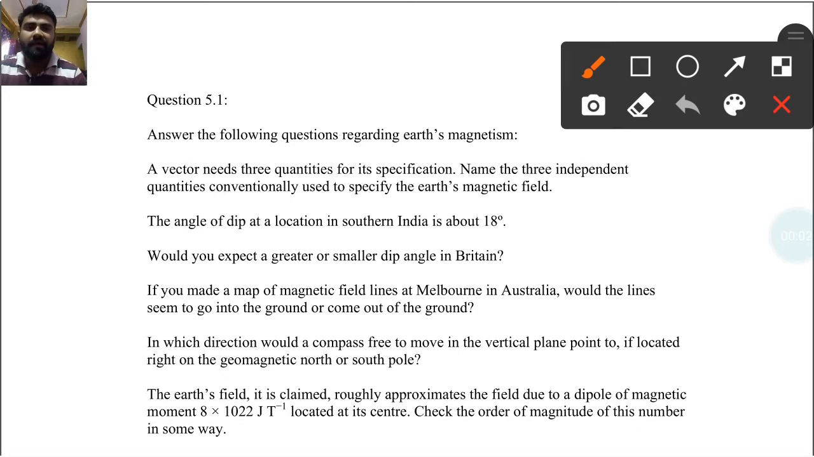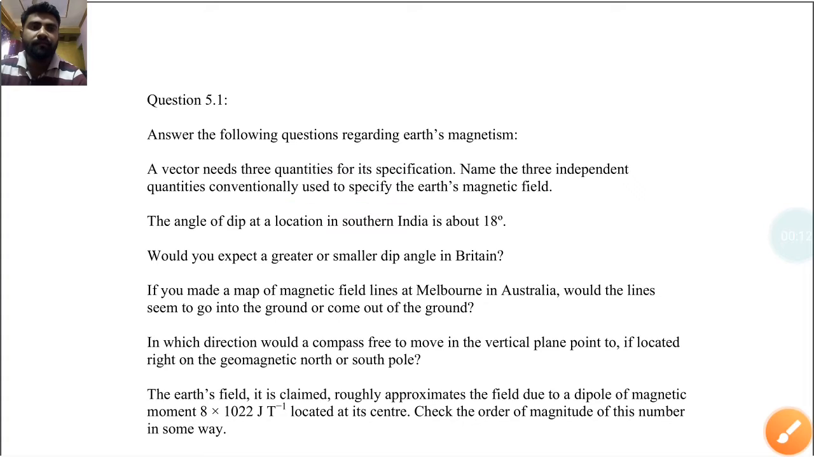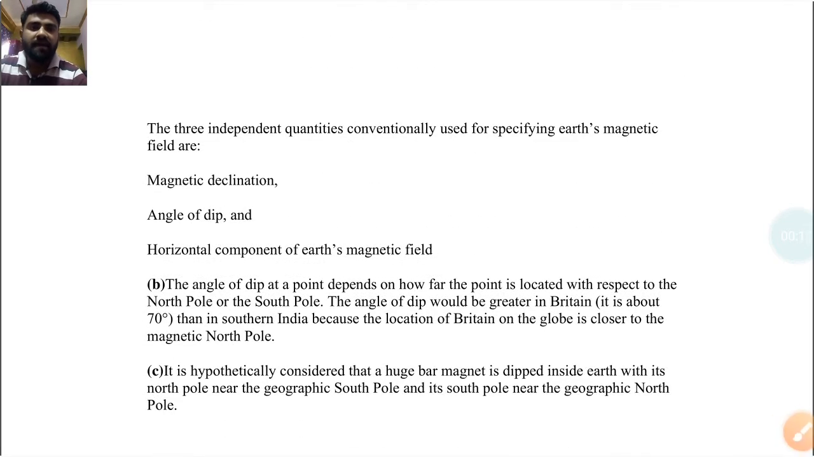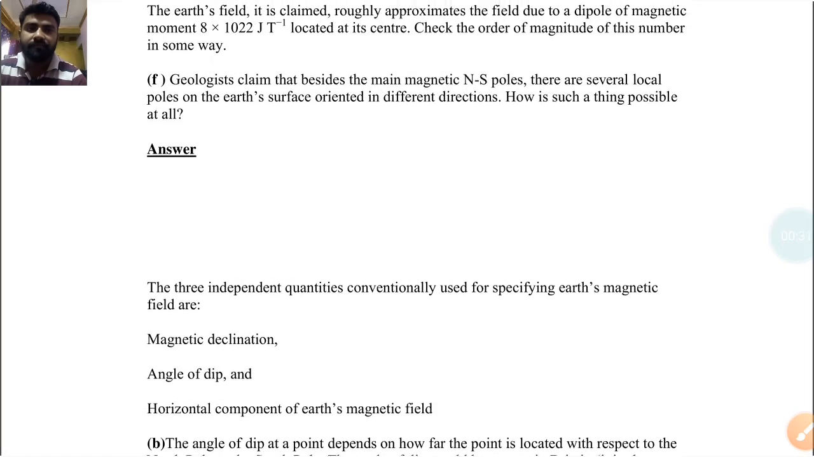Regarding Earth's magnetism, a vector needs three quantities for its specification. Name the three independent quantities conventionally used to specify Earth's magnetic field. So, the three quantities are: magnetic declination, angle of dip, and the horizontal component of Earth's magnetic field. So, these are the independent quantities conventionally used for specifying Earth's magnetic field.